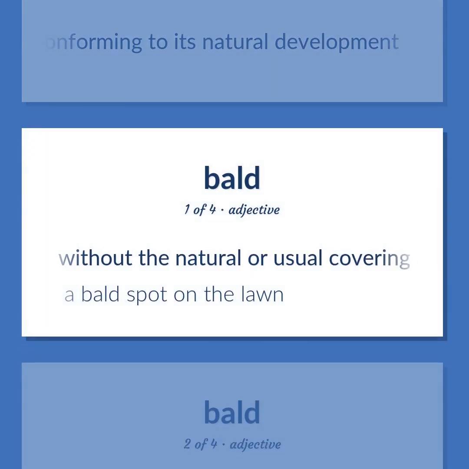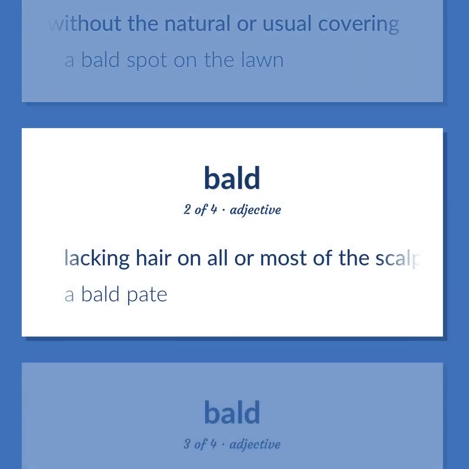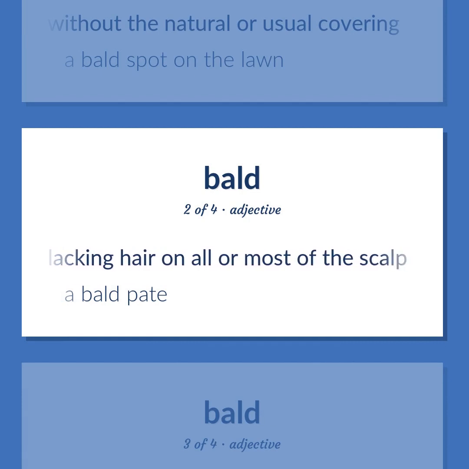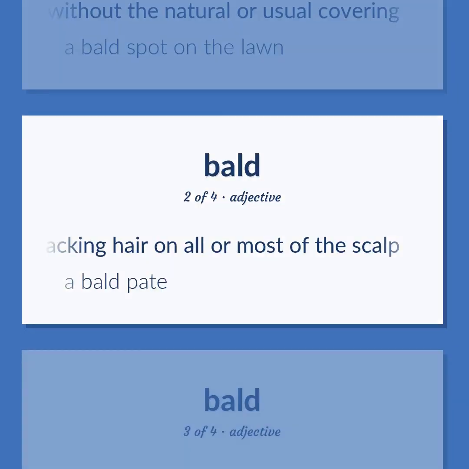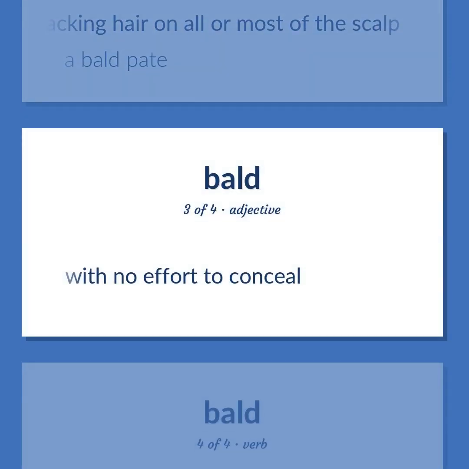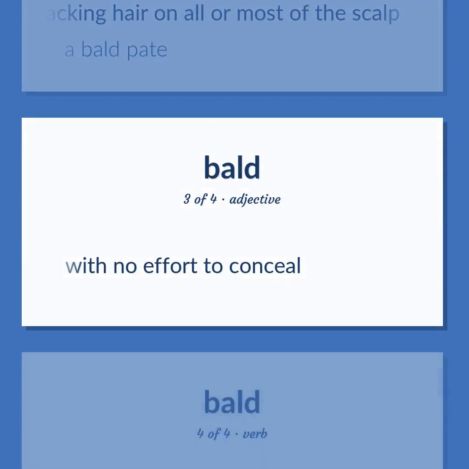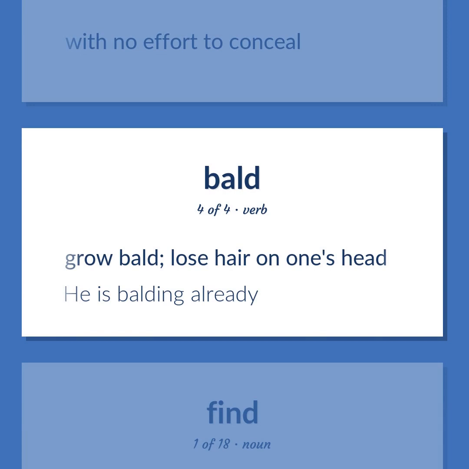Without the natural or usual covering. A bald spot on the lawn. Lacking hair on all or most of the scalp. A bald pate. With no effort to conceal. Grow bald. Lose hair on one's head. He is balding already.